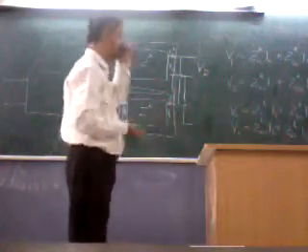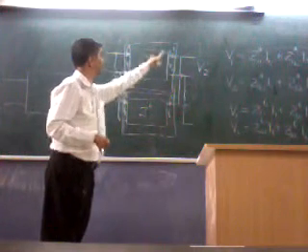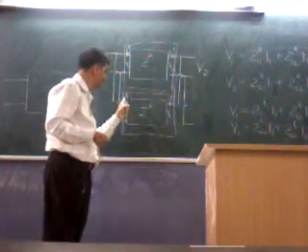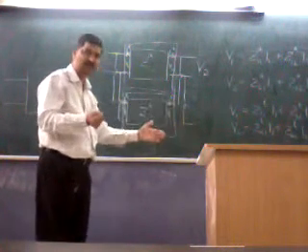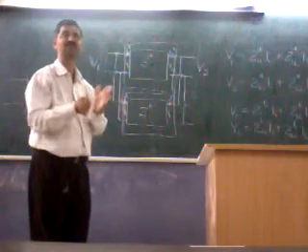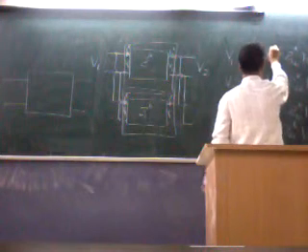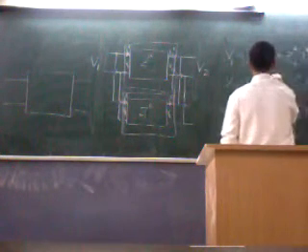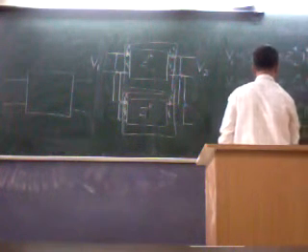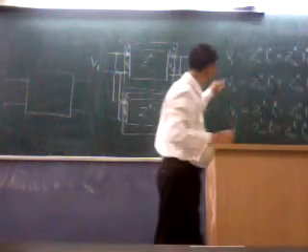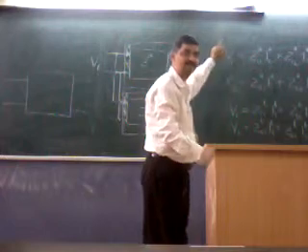Individual parameters will give me the relationship between V1, V2, I1A, I2A. This will give me between V1, V2, I1B, I2B. And I want the relationship between V1, V2, I1, I2. So this I can write as I1A, I2A. There is no need to write A and B here because these are the same. Is it correct?